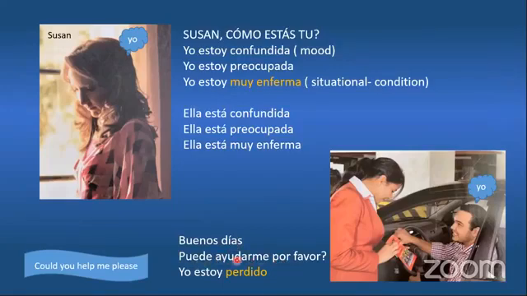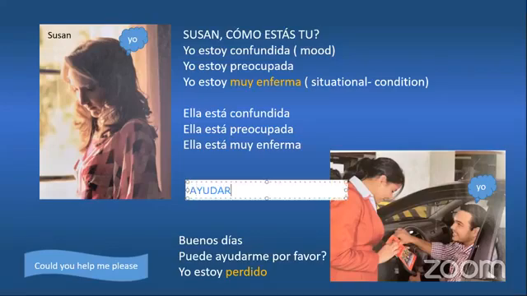¿Puede ayudarme, por favor? Yo estoy perdido. I'm going to stop here for a second and I'm going to show you something. Do you know that this is the verb ayudar, right? Ayudar means help. If I said ayudarme, I am saying help me. Could you help me, please?